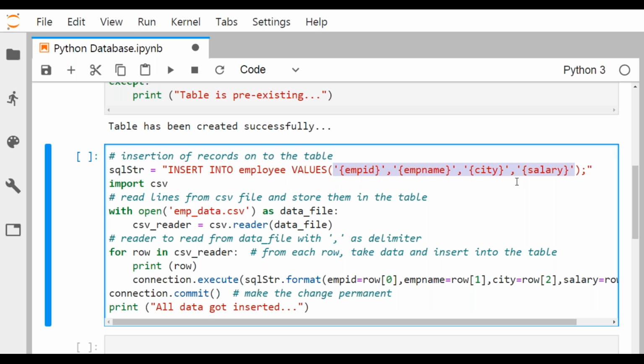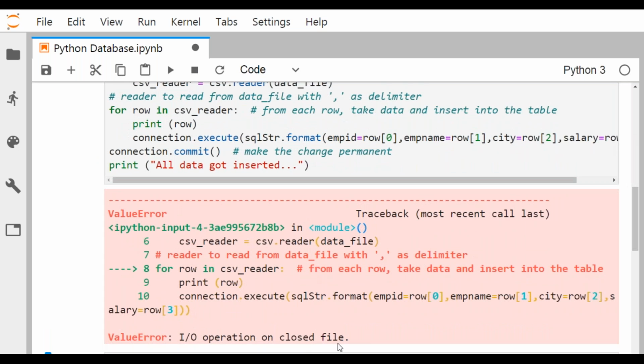But I know that employee ID and salary are numeric, so enclosing them in single quotes is not mandatory. But for employee name and city, they are categorical, of the type string, so there it is required. Now from the emp_data.csv file, the records will be read and put onto this. So now let me execute the query, this section.